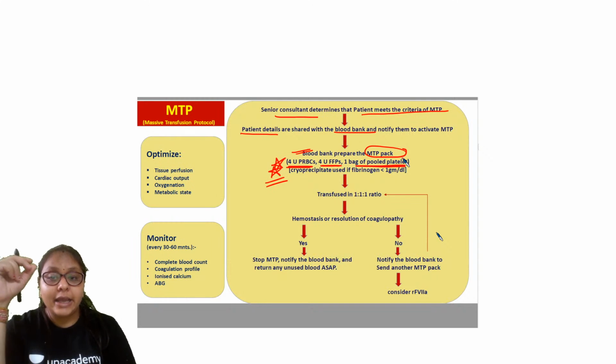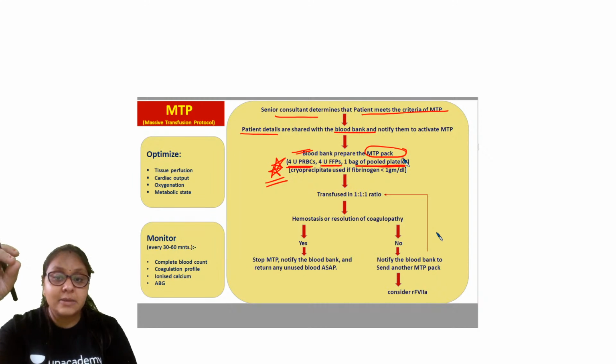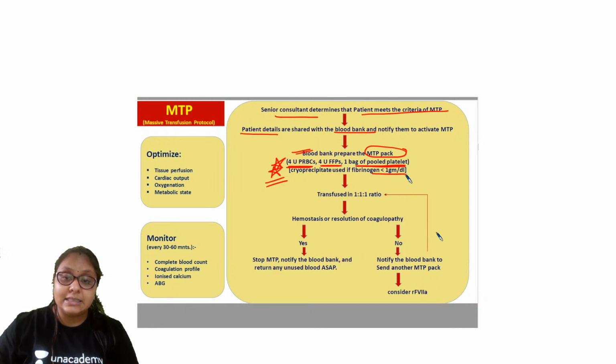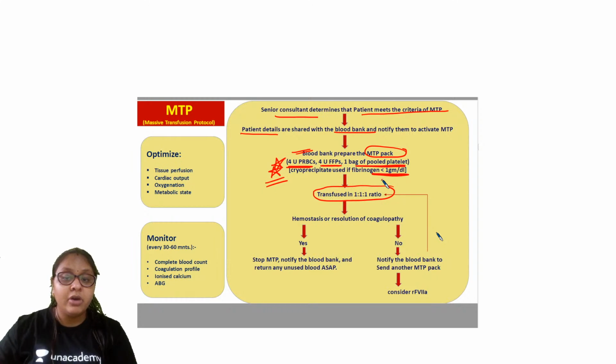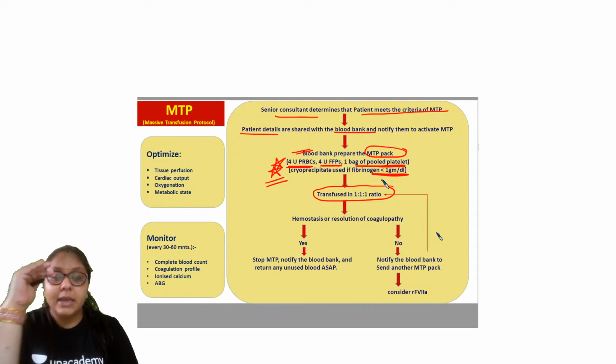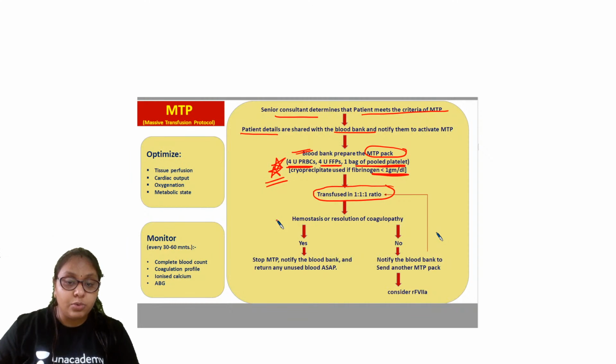Okay, and cryoprecipitate is used only if the fibrinogen level is less than 1 gram per deciliter. Then the MTP pack will also contain the cryoprecipitate. And these 3 things, 4 units RBC, FFP and 1 unit of pooled platelets, are transfused in a ratio of 1:1:1. Okay, now after transfusing this much, we see whether hemostasis has occurred and whether the coagulopathy has resolved or not.